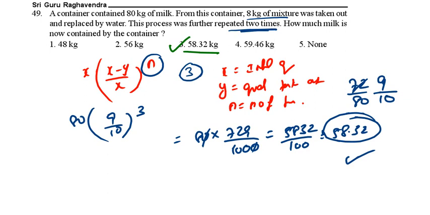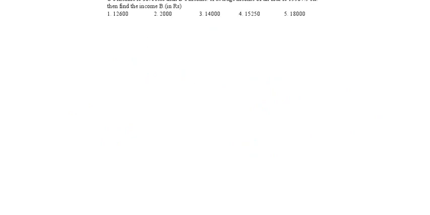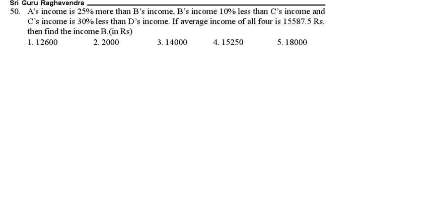See the next question, the last question for today's session. A's income is 25% more than B. B's income is 10% less than C. C is 30% less than D. If the average of the 4 is 15,587.5, find B's income.